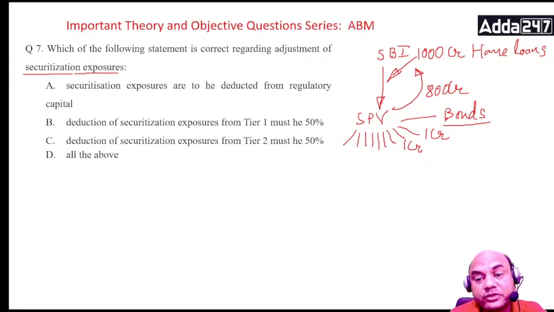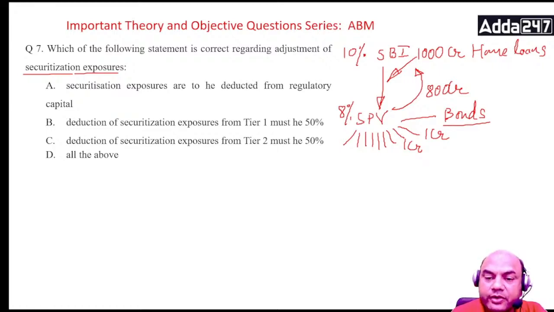Now how will the business work over here? See this. SBI will get around 9.5% or 10% on home loans, let's take it as 10%. SBI will keep around 1% to themselves and give the rest to the SPV, promising the SPV around, let's say, 8%. Forget it, let's give SBI 2%. So SBI will get 2% over here, SPV will get 8%.